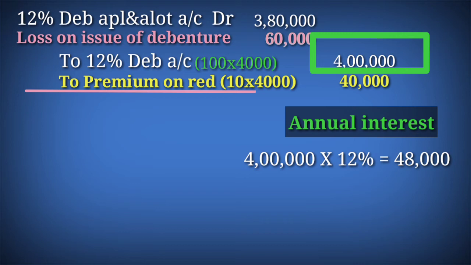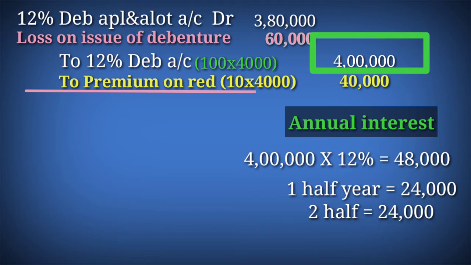We calculated annual interest, that is rupees 48,000. So half year means first 6 months 24,000 and next 6 months 24,000, half. The first payment is on 30th September 2015.